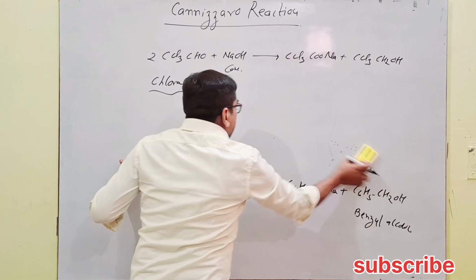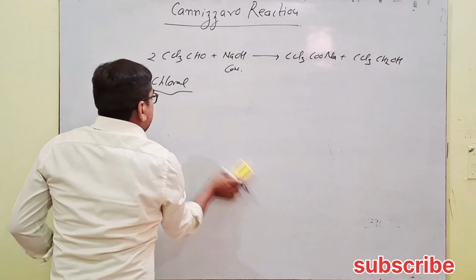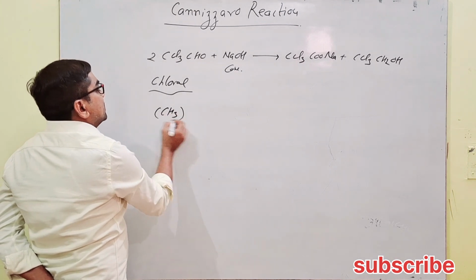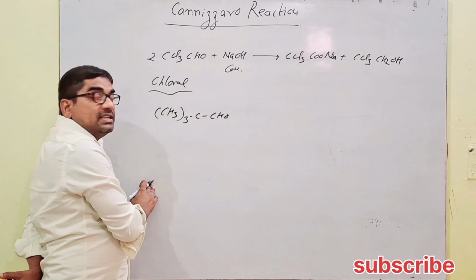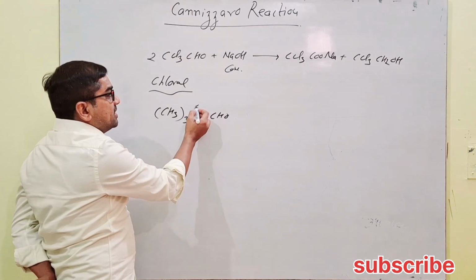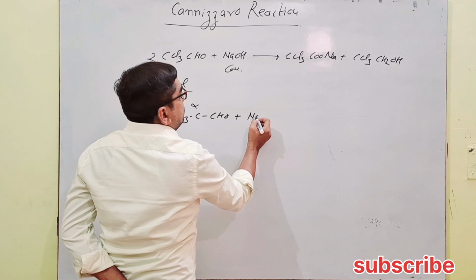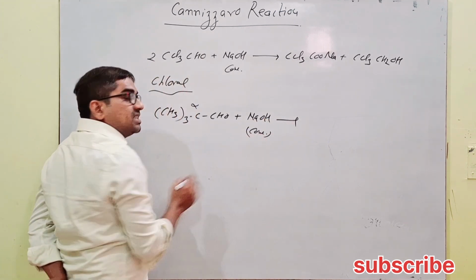Take the next example for Cannizzaro. If we have (CH3)3CCHO, does it have any alpha hydrogen? This carbon is the alpha carbon, without any alpha hydrogen. Yes, it will undergo the Cannizzaro reaction, reacting with concentrated NaOH.